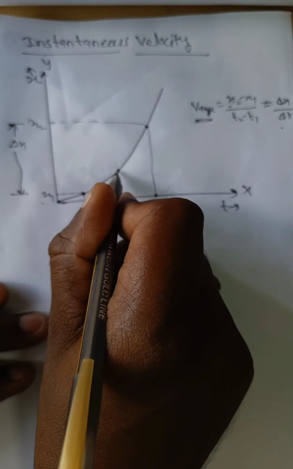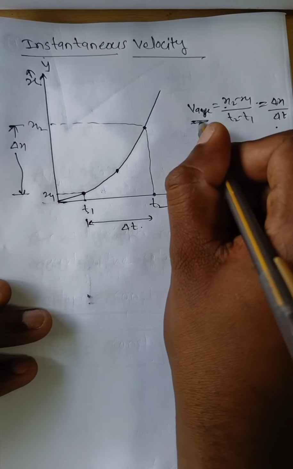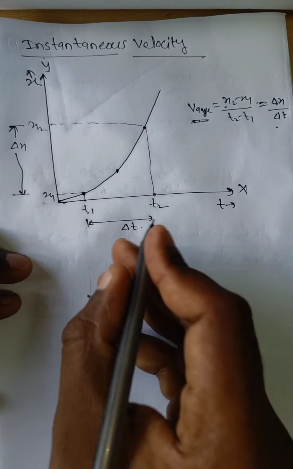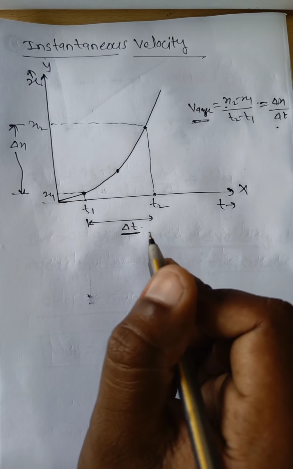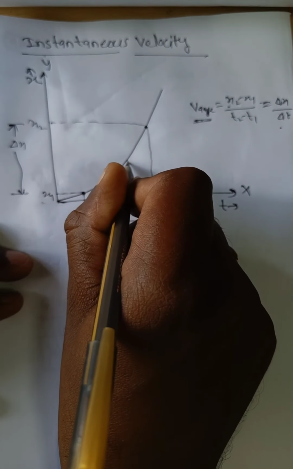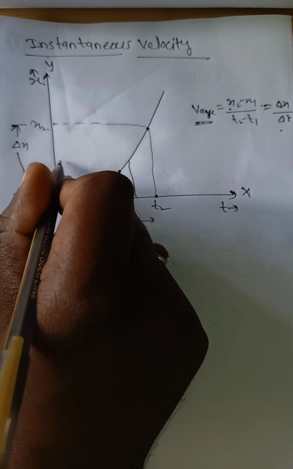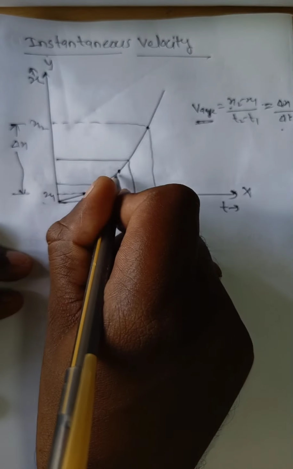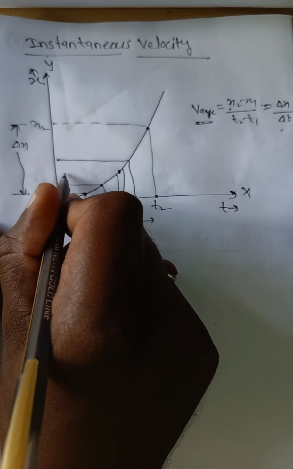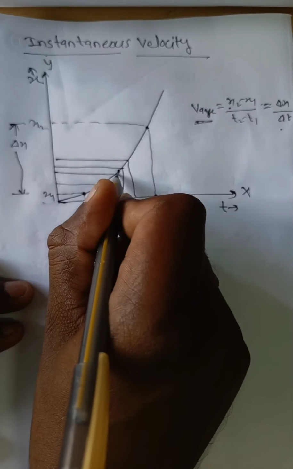Now see here, suppose this is the particular point. In that case we have to find the average velocity. What is meant by instantaneous velocity? We have to decrease delta t. Means we have to take this point and this point, and in that case delta t is decreased and the delta x value is also changed. Now again we have to decrease the delta t value, then delta x also decreases. Now again we have to decrease the delta t value.